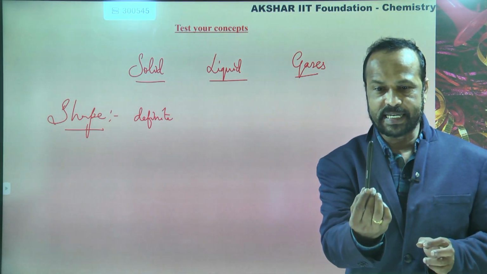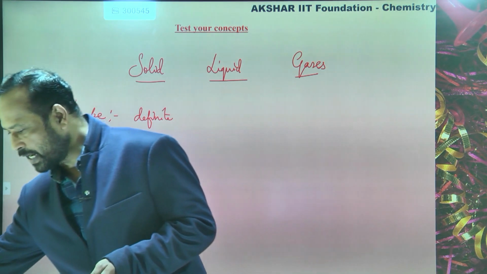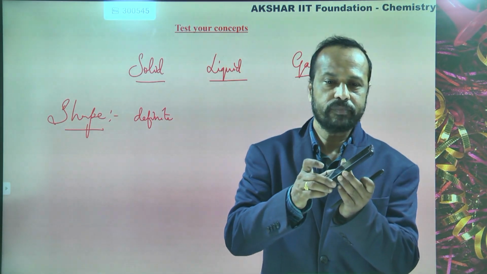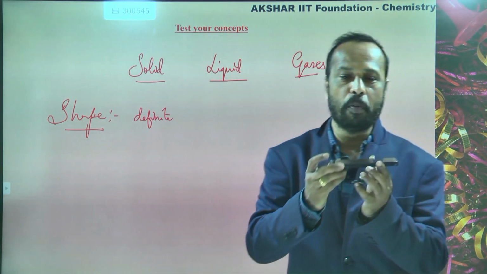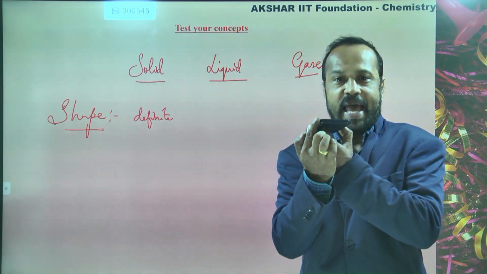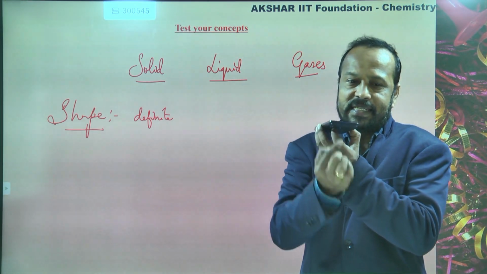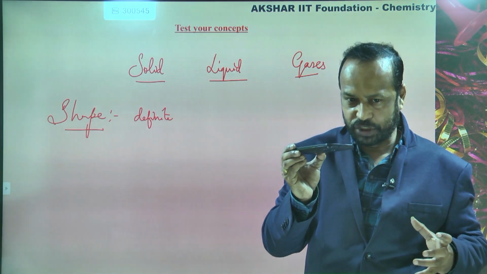Okay, so this is a cylindrical shape. So a solid has a shape. Now, for example, if I take my mobile, which shape does it have? Cuboid. Do you know the cuboid? Lengthwise, this is the length, this is the breadth and this is the height. Length, breadth, height. So this is called a cuboid shape.